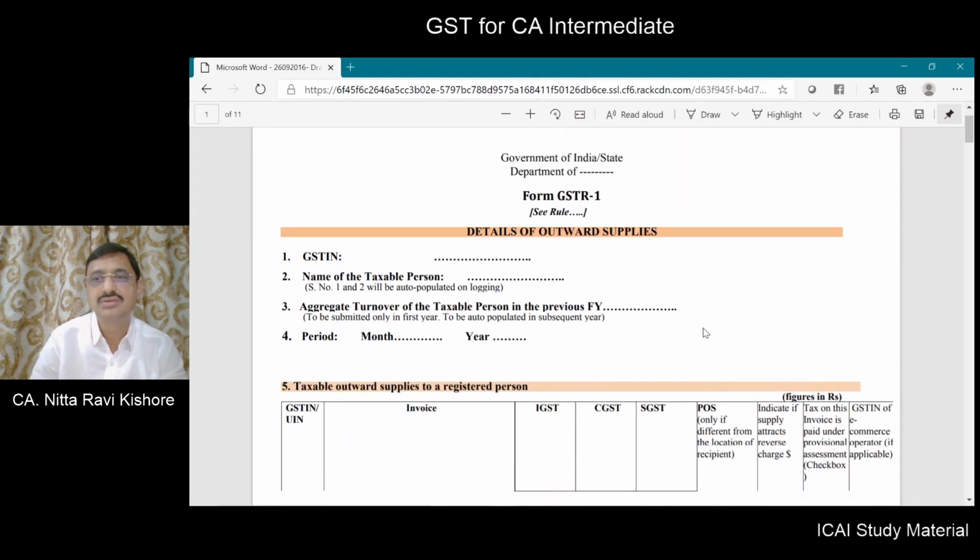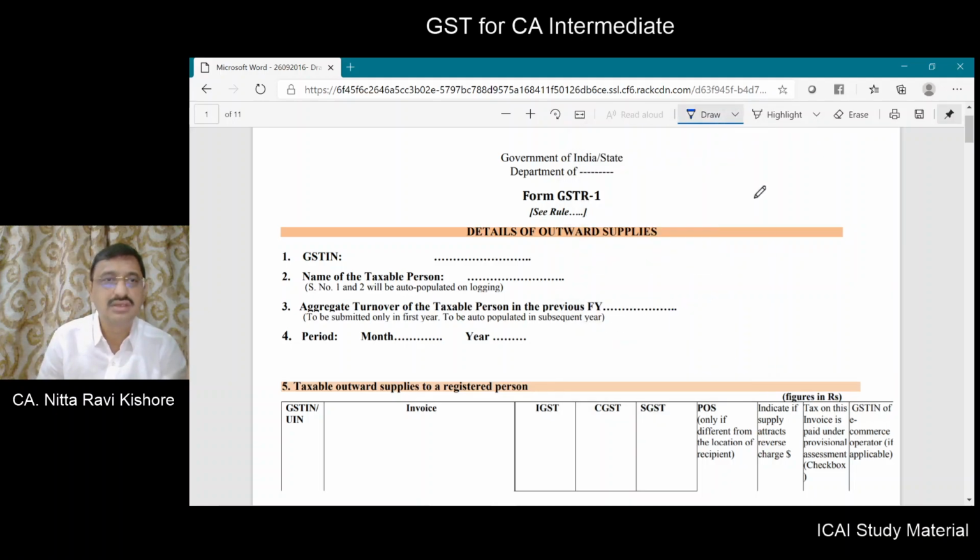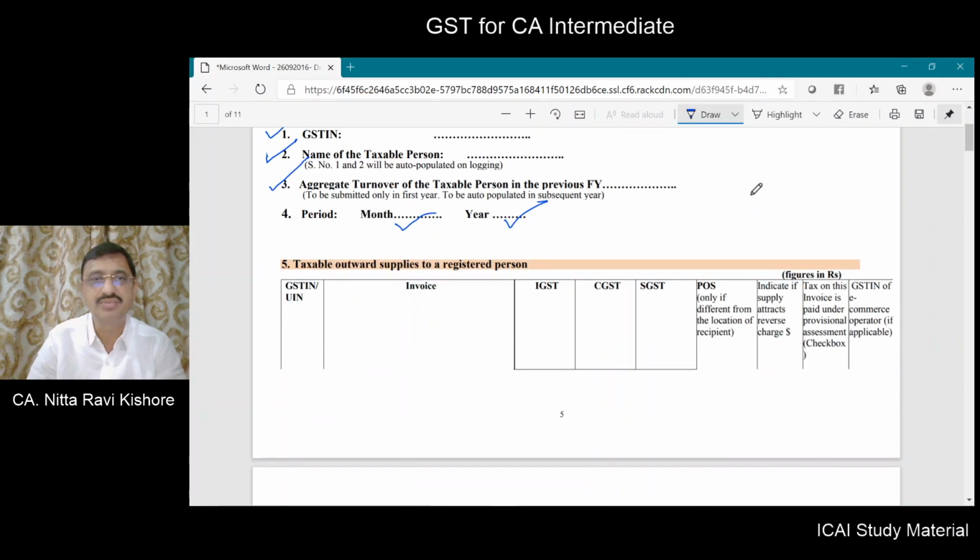Here you have the basic details. What are the basic details? Like what is the GST number? What is the name of the taxable person? What is the aggregate turnover in the previous financial year? What is the period and year? What is the return period?